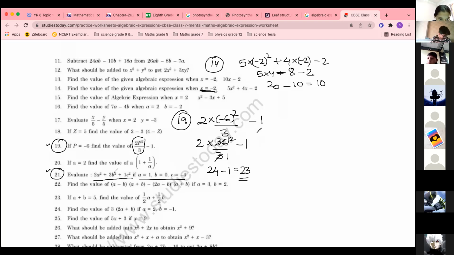C square, -4 का square is plus. Ma'am, can you move your arrow? I cannot see the number. Ma'am, now I gave correct. Yes, Abdullah, now it is correct. Ma'am, which question do I do next? Okay. Next, you do question number 26. What should be added to this to obtain this? Question number 26 and question number 27. Muhammad, correct answer.